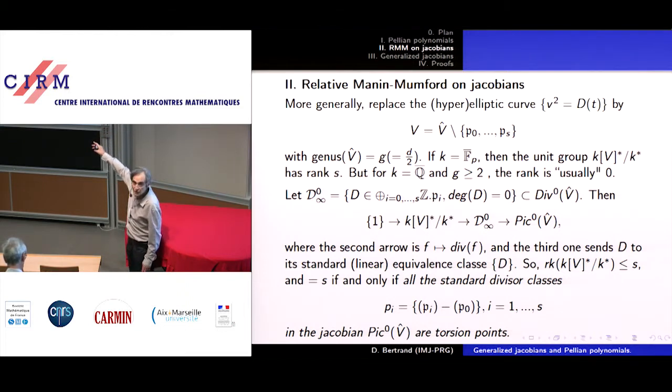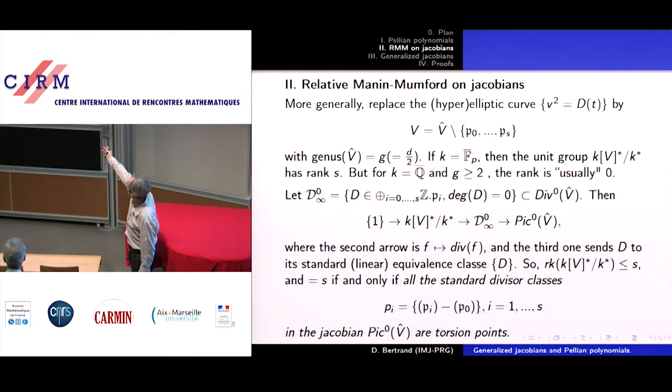The rank of the units can be much smaller. So S, in our case, S will be equal to 1. There are 2 points deleted. And so if S is not equal to 1, it is equal to 0. But this is much more general. And here is the proof.